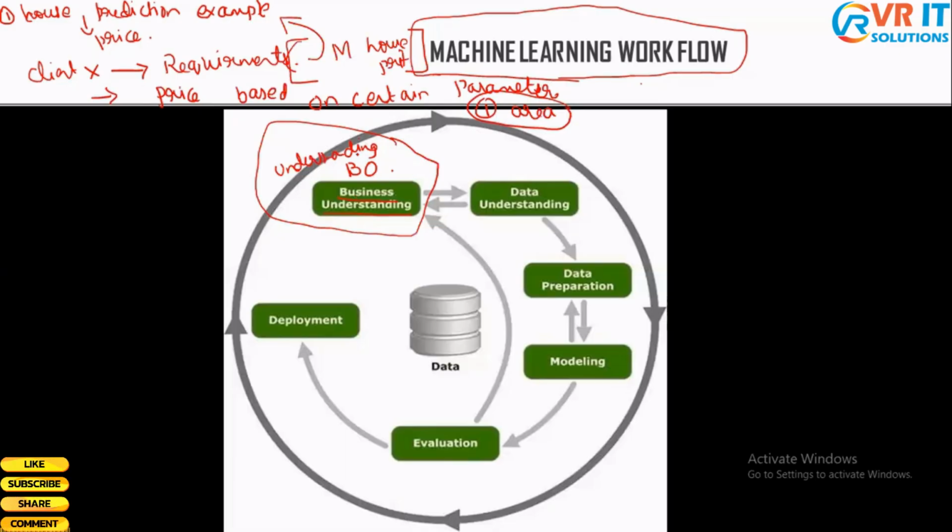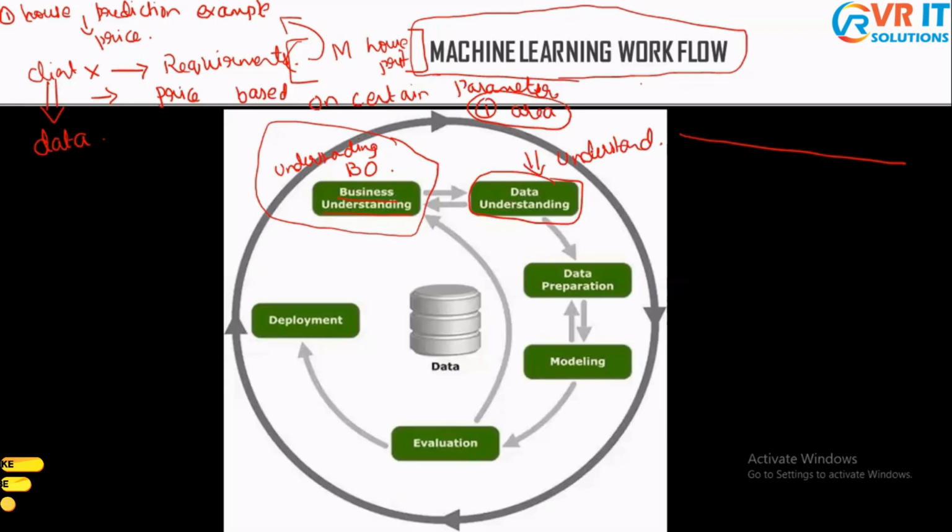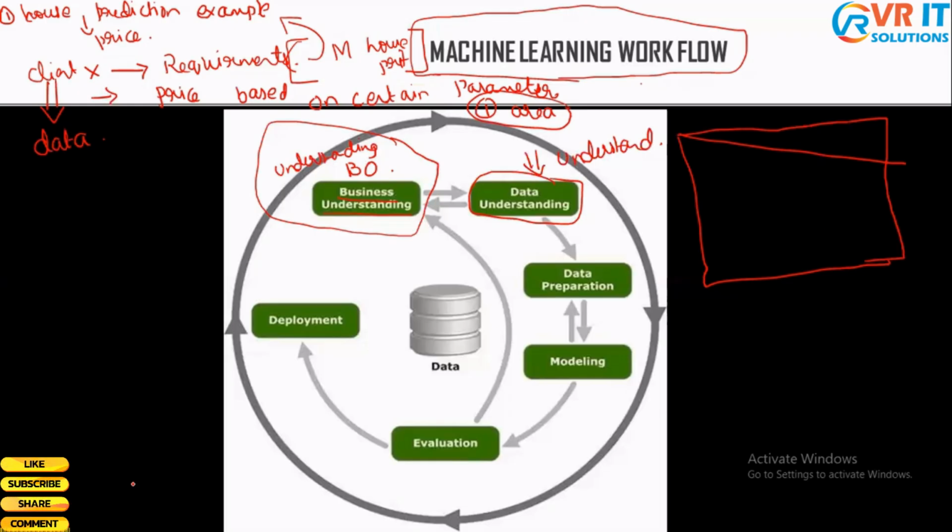Once we have understood the business objective, the next step is data understanding. So what do we do in this? Whenever the client comes to us with his requirements, he also provides us data. So in this step, we are going to understand our data. What do I mean by understanding the data? Let's say that this is our data which the client has given me.